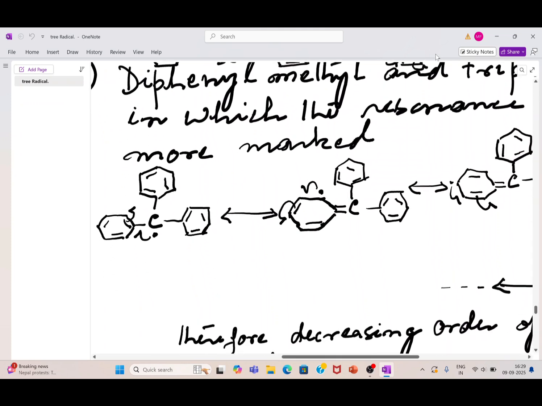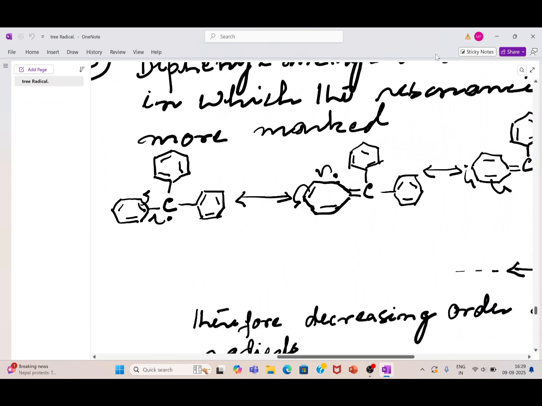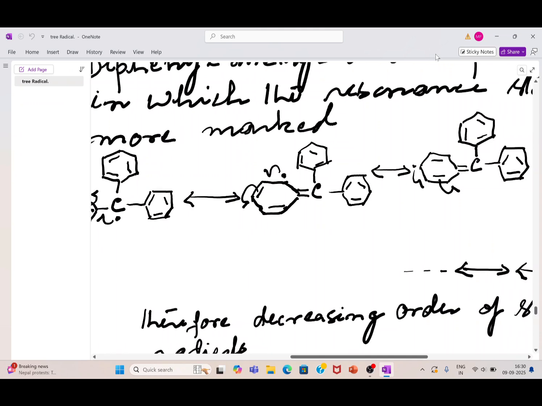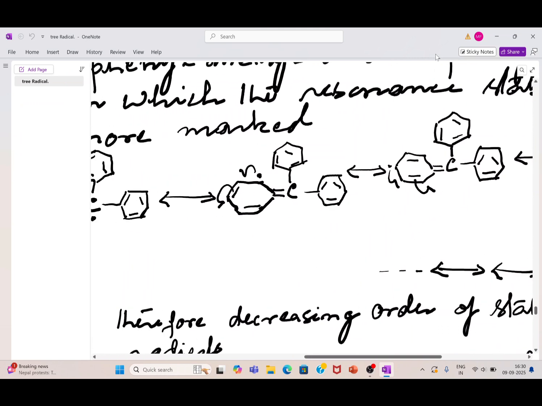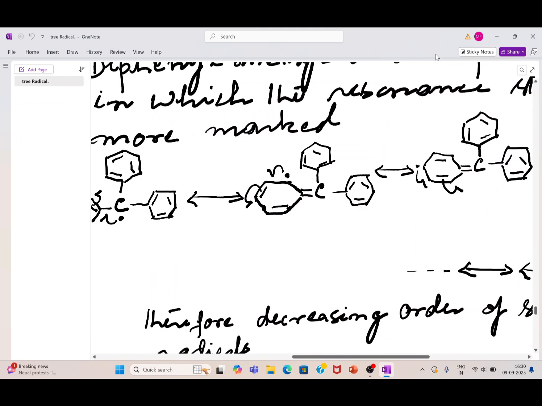In the triphenyl methyl case, three benzene rings are attached to the methyl carbon, and therefore the radical can be resonance stabilized through this ring, or this ring, or this ring, as it is shown here. Due to the resonance stabilization, these electrons are engaged within the three rings. That's why it has far more stability.